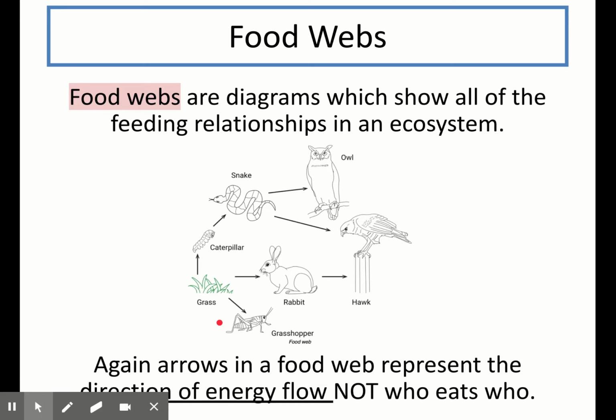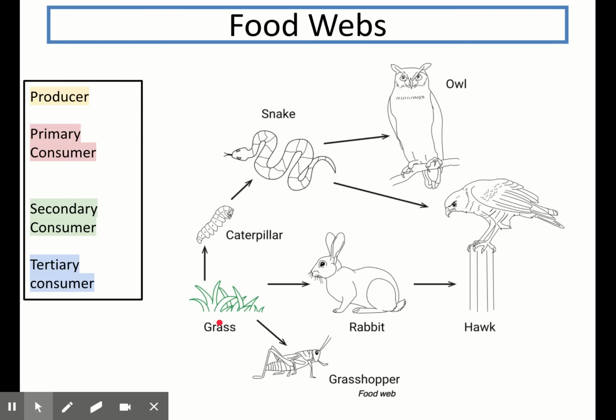So as I mentioned before, food chains only show very simple feeding relationships between organisms. Food webs are diagrams which show all of the feeding relationships in an ecosystem, like this example here. Again, the arrows in a food web represent the direction of energy flow and not who eats who. So we are going to use this food web example to detail the various types of questions that normally get asked in tests and exams on this topic.